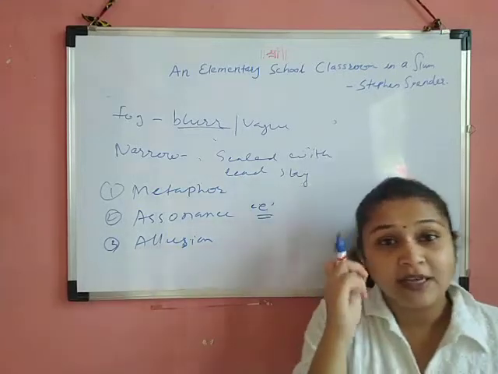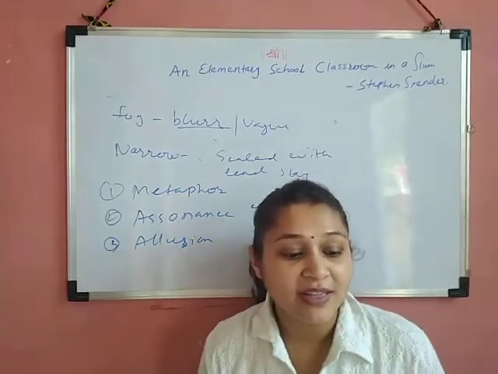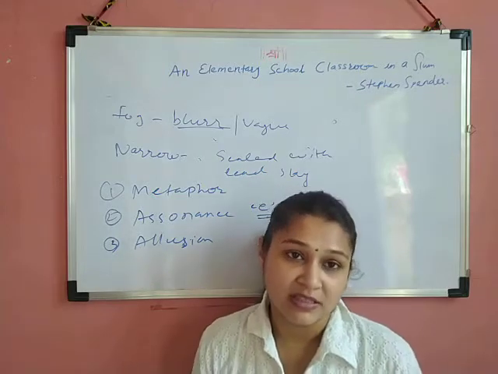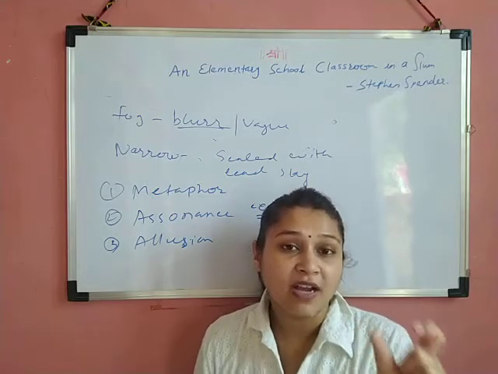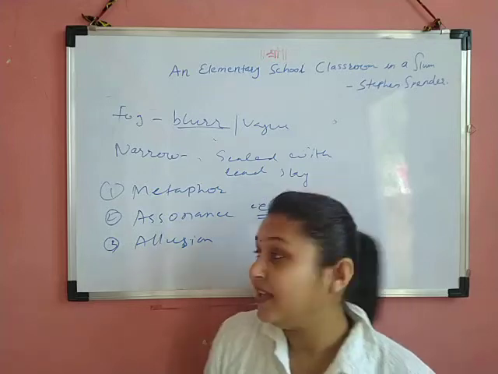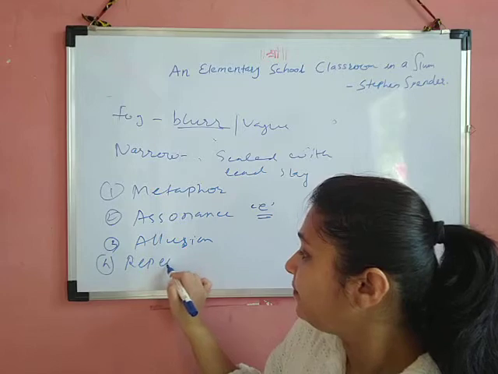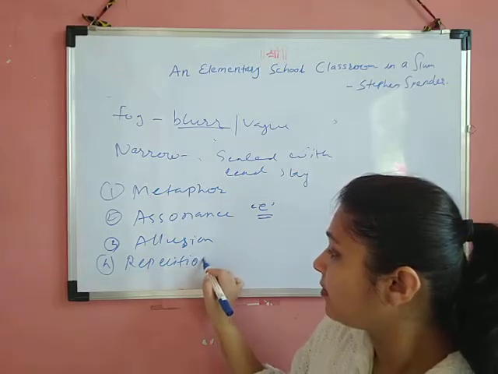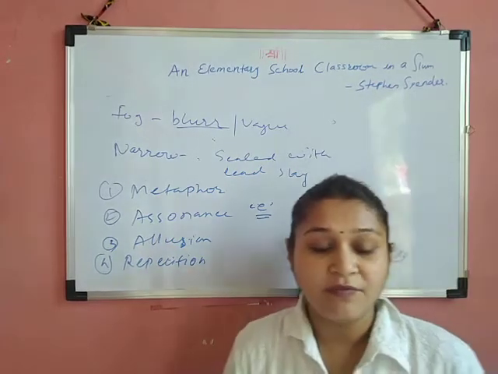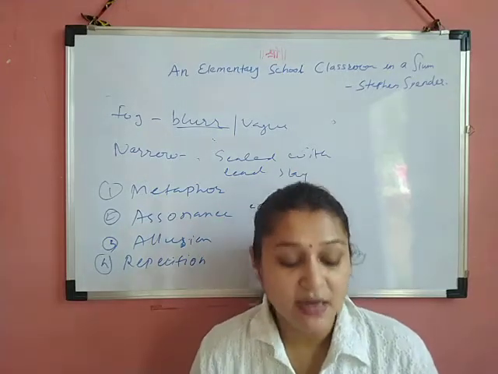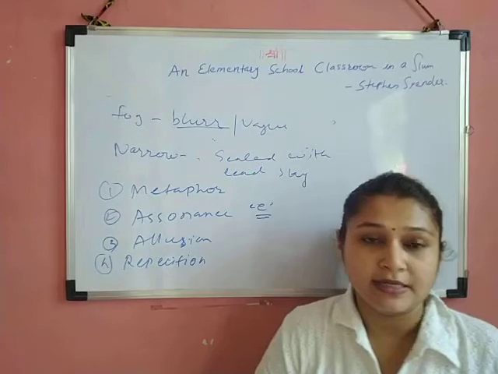And one more is there, the commonest one that you know very well, that is repetition. The word far is repeated. Far, far from rivers. In the last line of the stanza, the word far is repeated twice. That's why there is repetition. So these four figures of speech are there. Rhyme scheme is not there, as it is in free verse. This is about the second stanza.